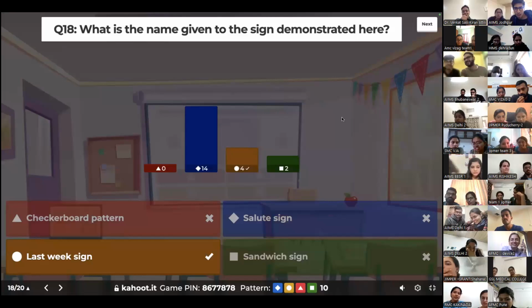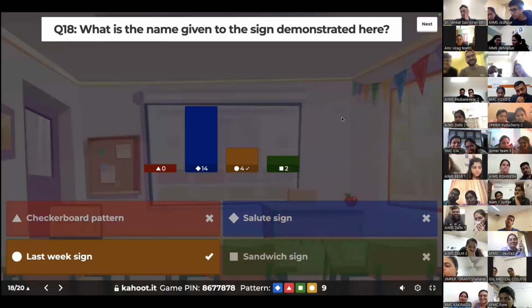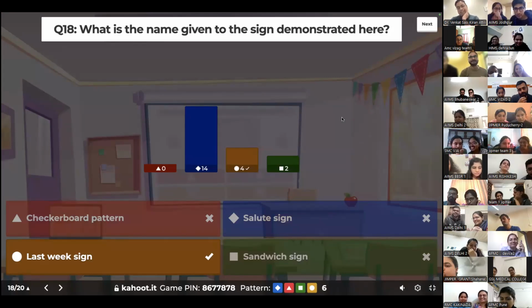Right. Only 4 of you have got the correct answer. It looks like a salute, doesn't it? And therefore you've gone for salute sign. Okay. Anybody wants to tell me what salute sign is seen in? Whoever has answered salute?